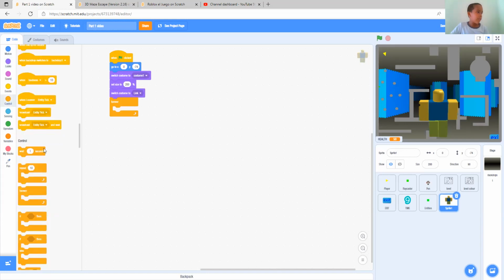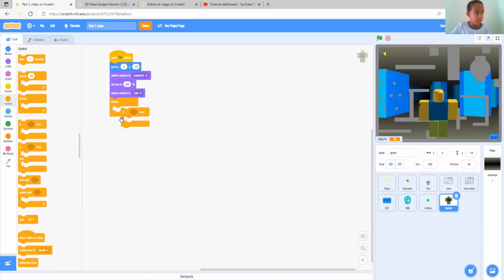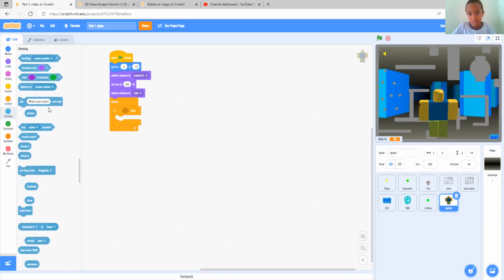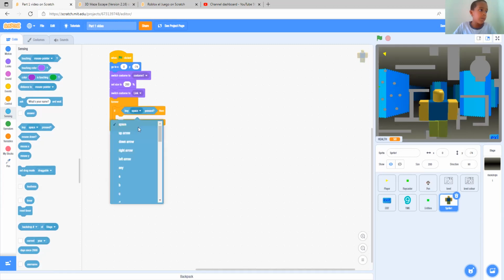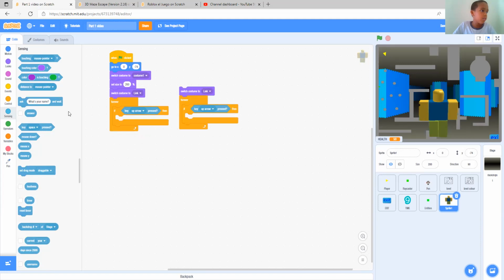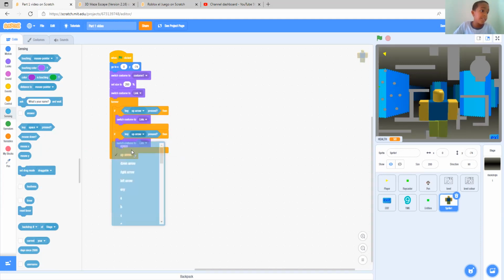Okay, for forever, we are going to add 4 if statements. I'm going to add 1 because I'm going to duplicate it. Okay, if up arrow pressed, then we just normally switch it to link, that is the start over here. Then down, go to down, and then we are going to switch to link 11.